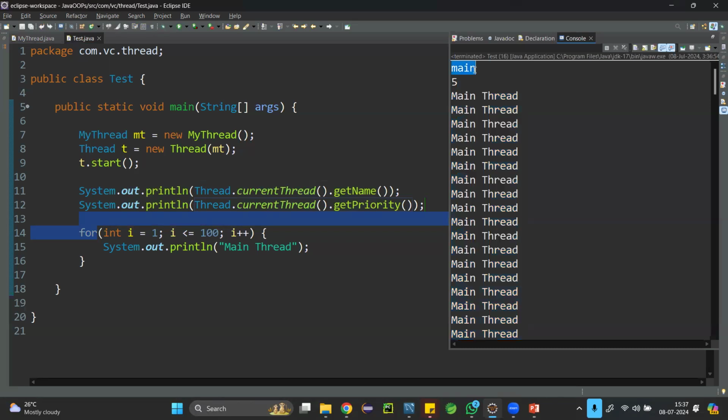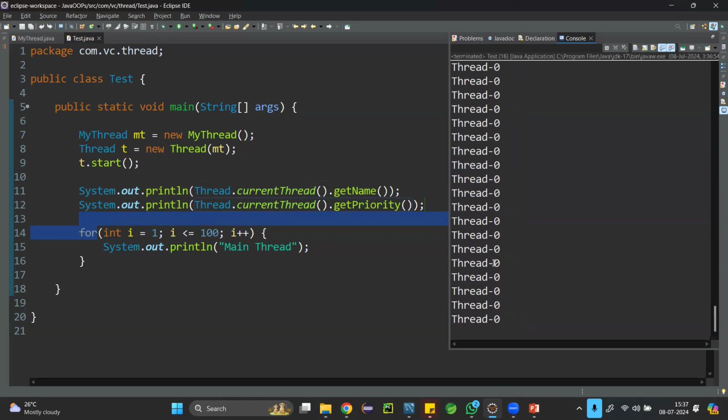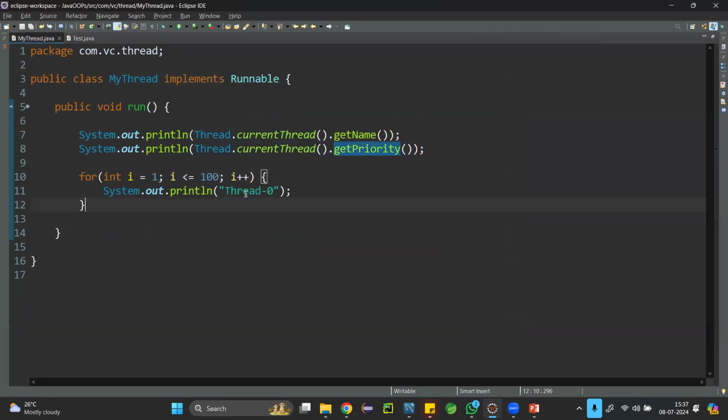Main is one thread whose priority is 5 and which is executing this for loop, printing main thread, main thread, main thread. Then there is one more thread called thread 0. What's the priority? 5, and which is printing just child thread. Thread 0 only I'm printing. Okay, no confusion of whether thread 0 is a name or not.